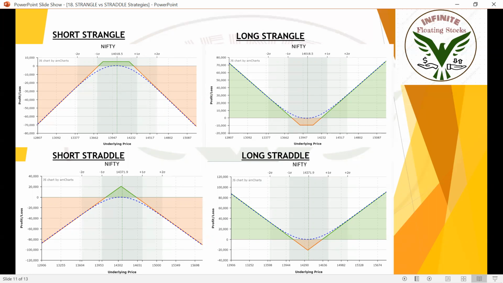We are in long positions. That means our risk is limited and reward is unlimited. So strangles have unlimited reward potential and limited risk. Long straddle will also have unlimited reward and limited risk. We need the market to break these boundaries and come out of it for us to make good money.